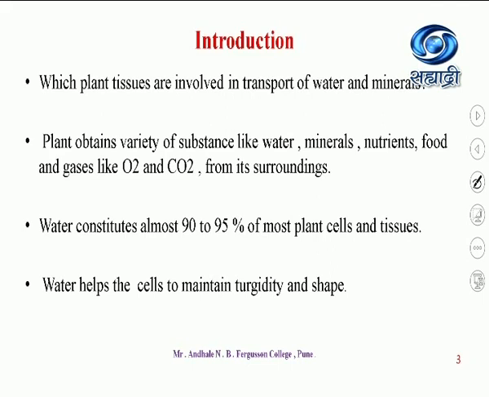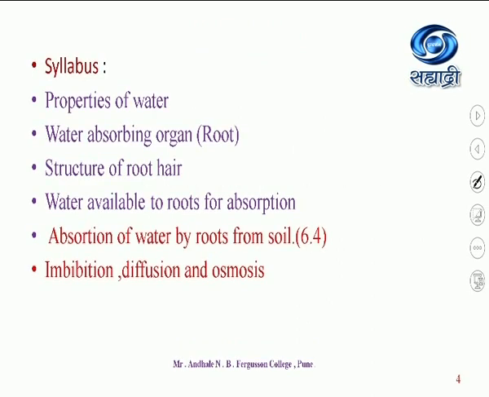The plant obtains water, minerals, nutrients, food and gases like O2 and CO2 from its surroundings. Water constitutes almost 90 to 95% of most plant cells and tissues. So, water is very important for the plants. Water also helps the cells to maintain turgidity and shape of the cell.